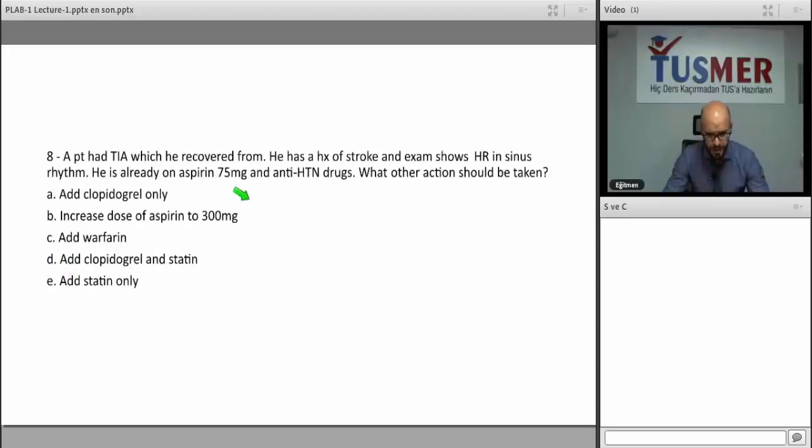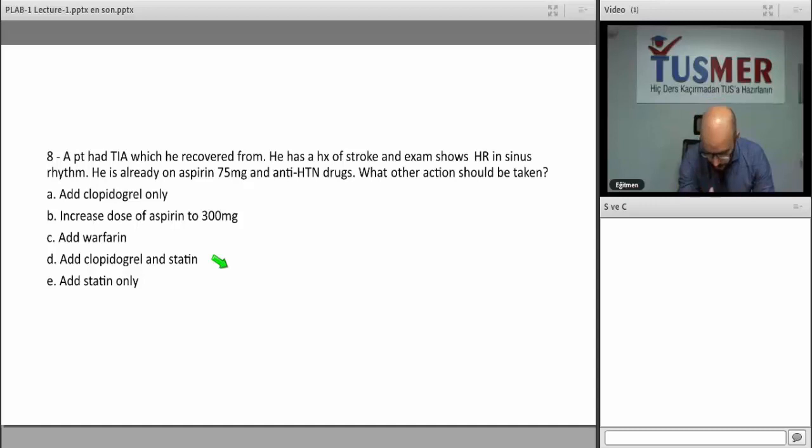Let's go on further. This is a question which will only give you a hit point. A patient had a transient ischemic attack, from which he recovered. He has a history of stroke, and exam shows a normal heart rate and sinus rhythm. He is already on aspirin 75 mg and an antihypertensive drug. What other action should be taken for patients with transient ischemic attack? There will be other slides and questions about that.